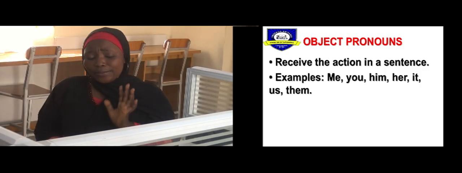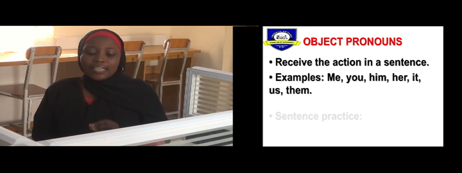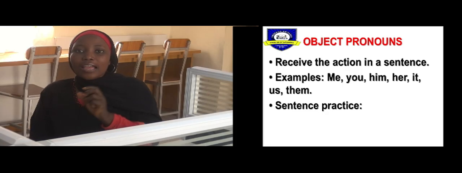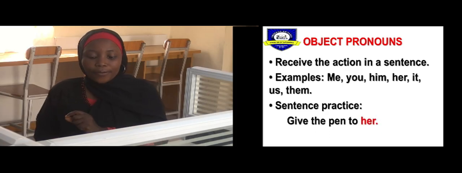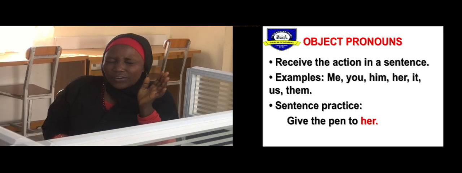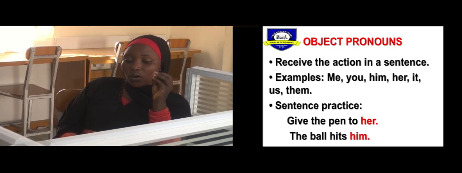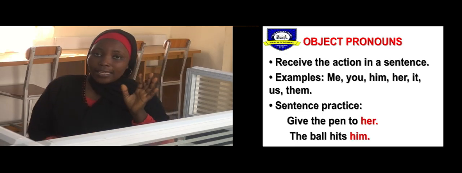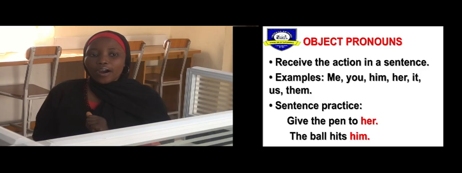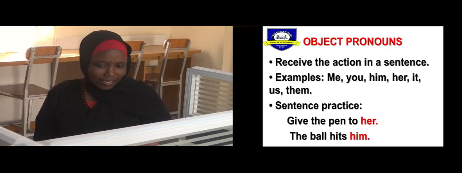Now, putting this at the back of our mind, we now use these words in sentences. Give the pen to her. Not give the pen to she. That is very, very wrong. Because now the receiver of the action is her and not she. The ball hits him. Him in the sentence is the object.